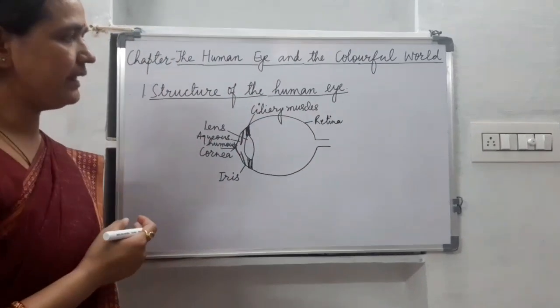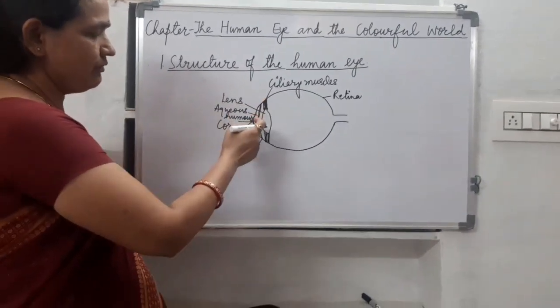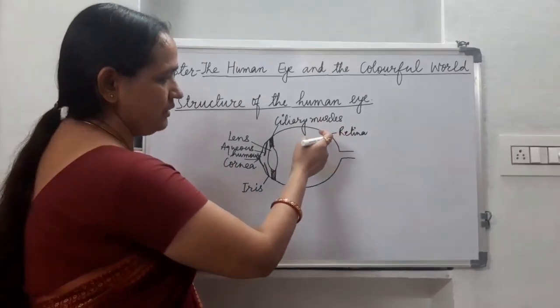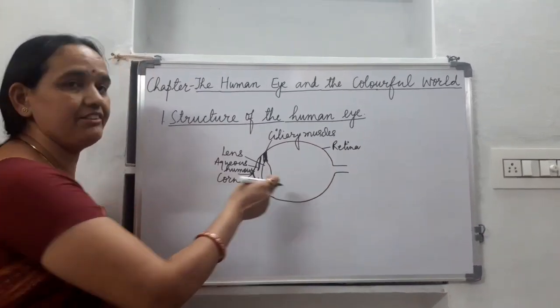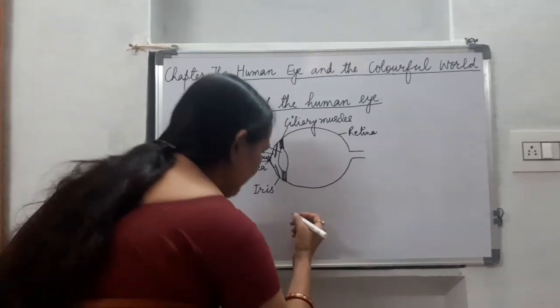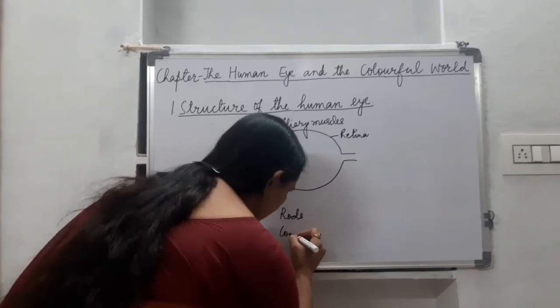This retina acts like a screen. The image formed by this convex lens falls there on this retina. This retina has light sensitive cells, which means it has two types of cells, rods and cones.